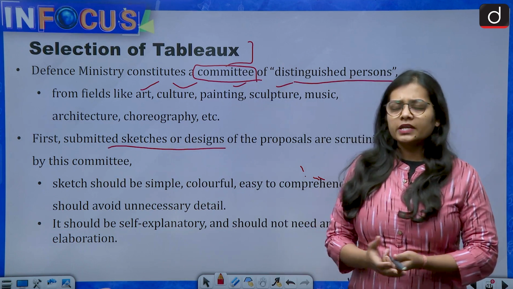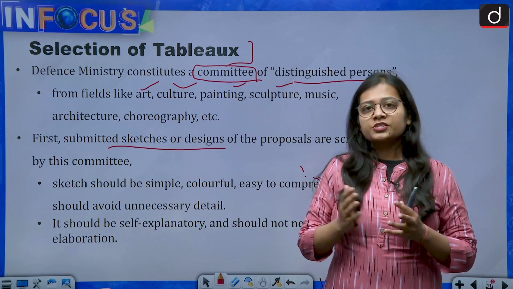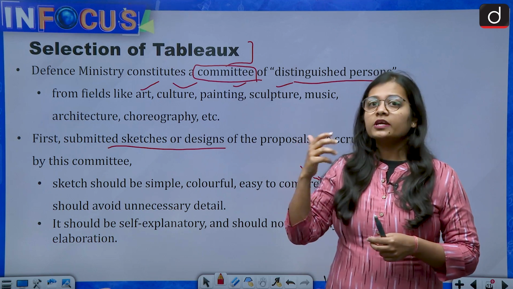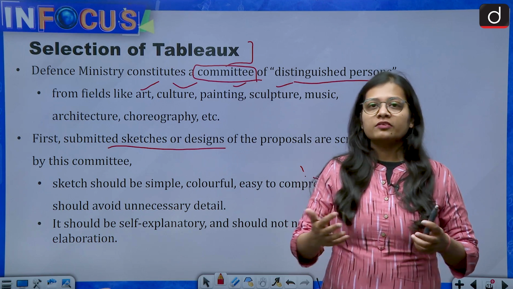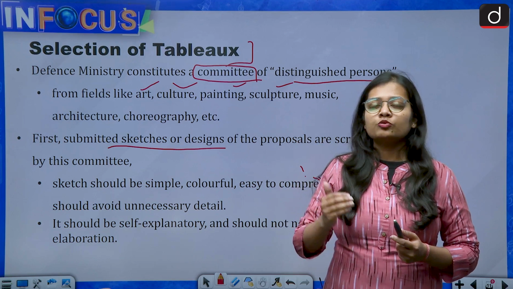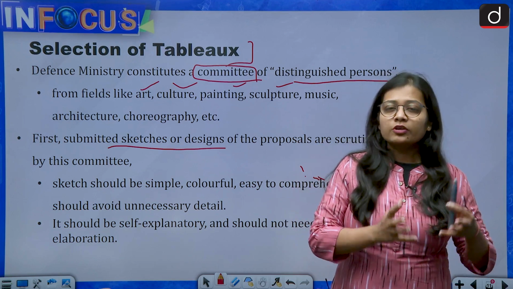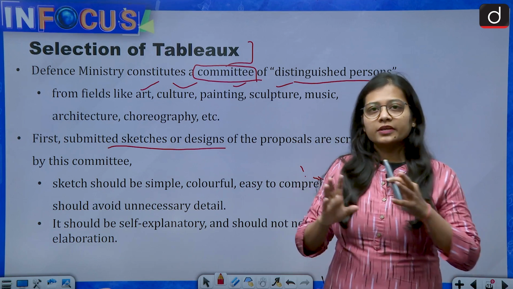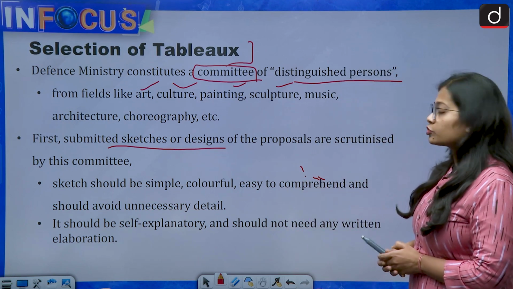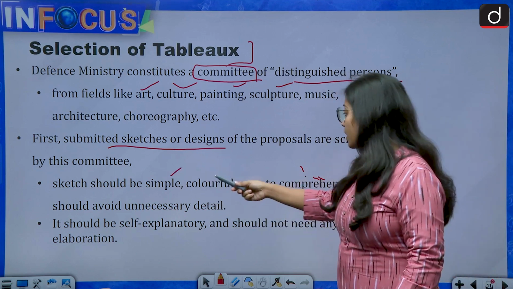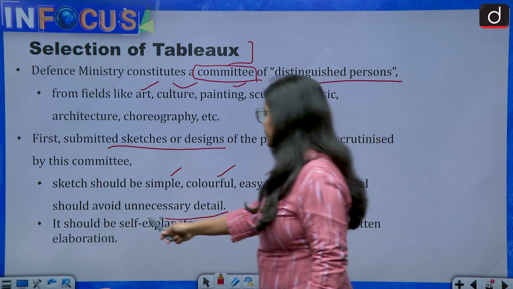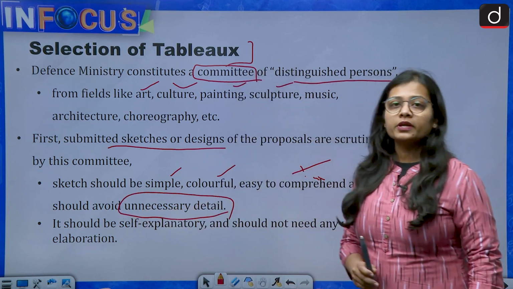Like any other process, first the state or the union territory gives out its proposal, then the committee looks into the proposal and scrutinizes the rights and wrongs in it, and reaches a conclusion about which state or union territory's proposals can be selected and which cannot. The sketch should be simple, colorful, easy to comprehend, and should avoid unnecessary details. Too much detailing should not be done.